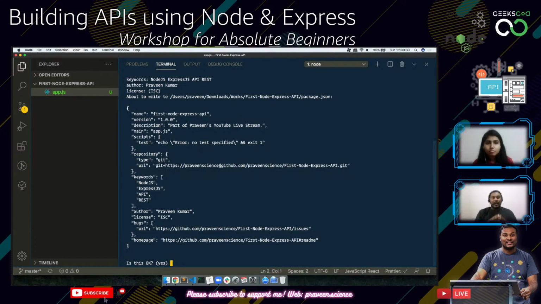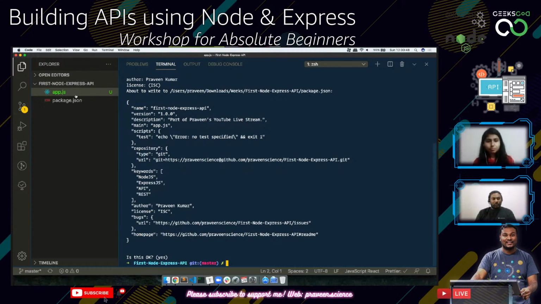And then it will say, I'm about to write this thing in the package.json. This will be creating a file called package.json that will manage all the packages. You need to concentrate on your files. All the packages will be taken care of by npm. Okay, is this okay? I'm going to say yes.